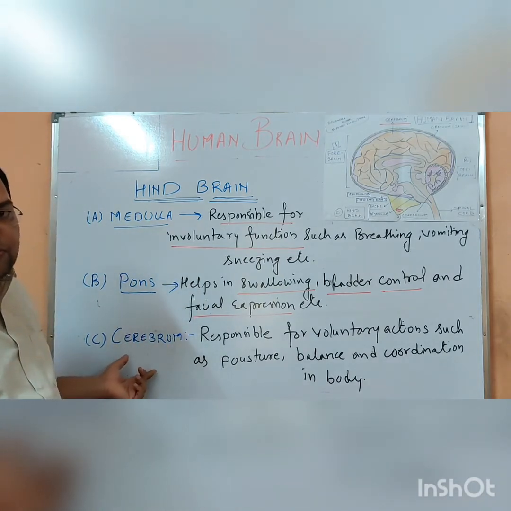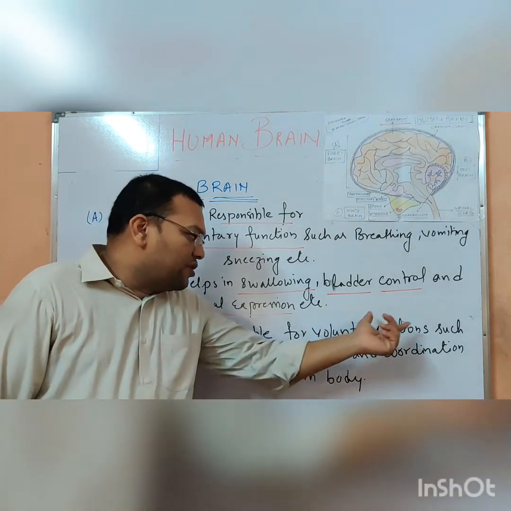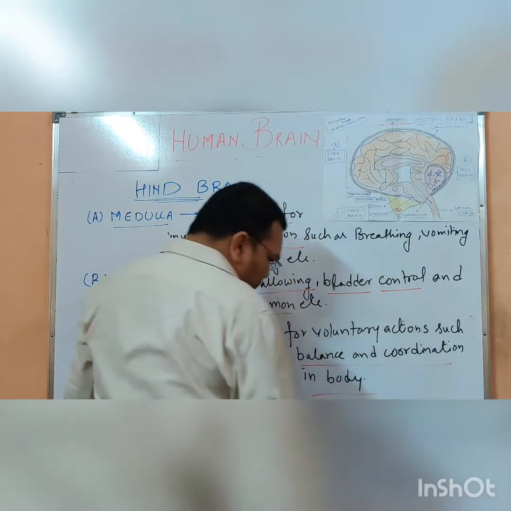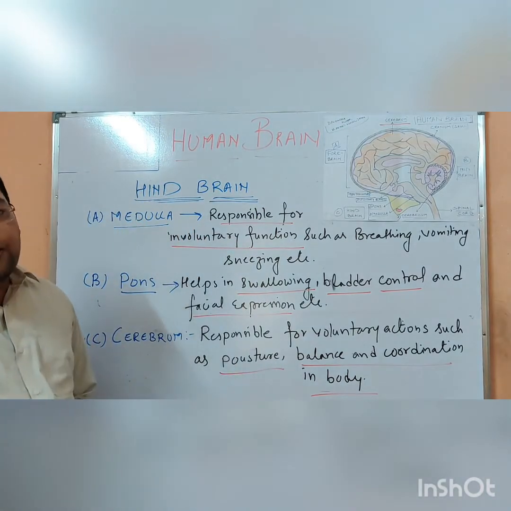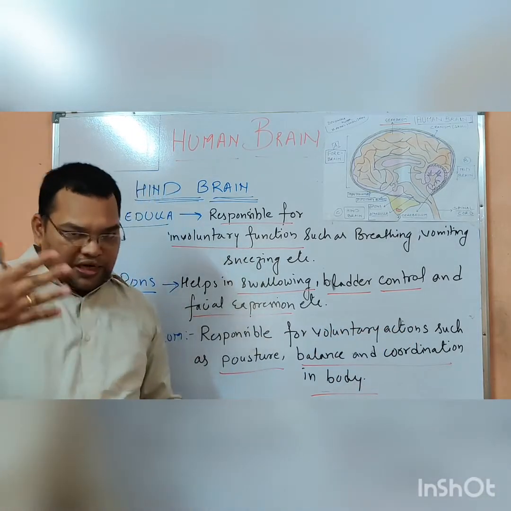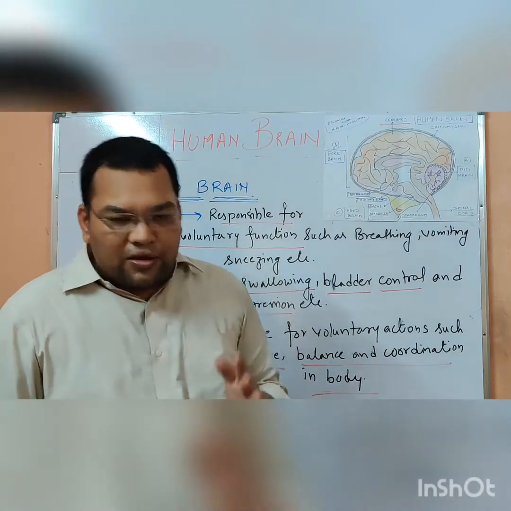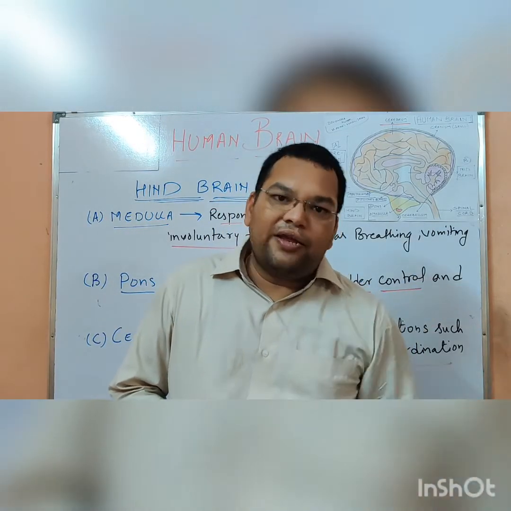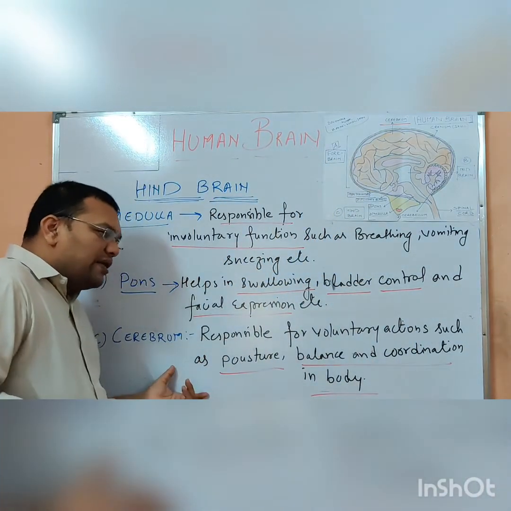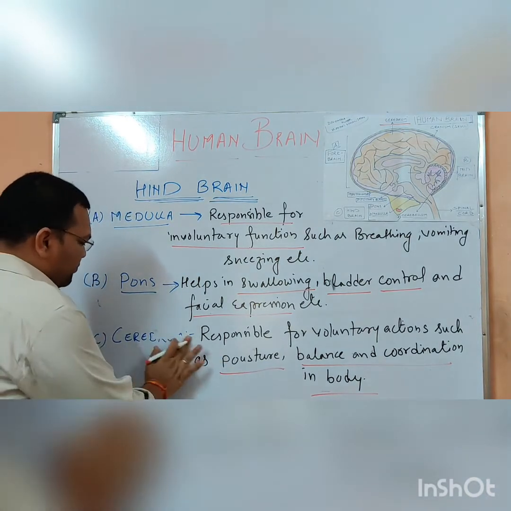Now the last thing is known as the cerebrum. This is the question which is there in your NCERT book also. Now it is responsible for the voluntary actions such as the posture. I think all of you know what posture is: the balance and the coordination in the body. Now I'm giving you one example: walking in a straight line, balancing the bicycle. Now these are all things performed by the cerebellum, not cerebrum.